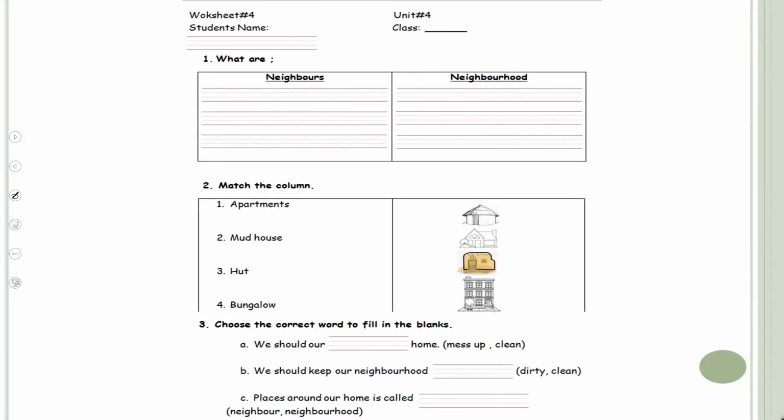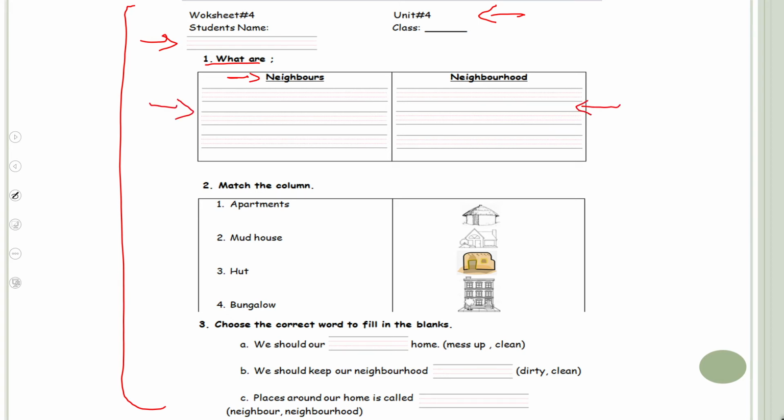Okay, my dear students. Now it's time for your assessment. Okay. You have to write your name over here. This sheet will be provided to you by your teacher. And you will also write your name over here. If you do not have the sheet, you can pause the video and you can copy it in your notebook. What are neighbors? You have to tell what are neighbors. You have to write in these lines. Then what is neighborhood? You have to write here. I will not help you out. You have already done this plenty of times.